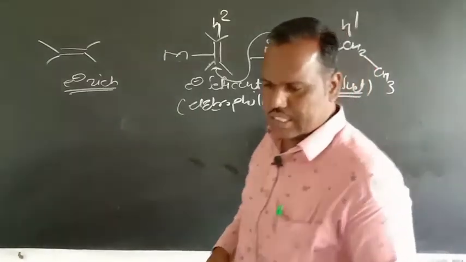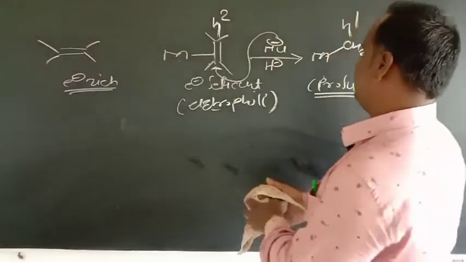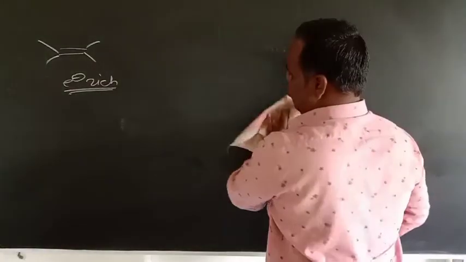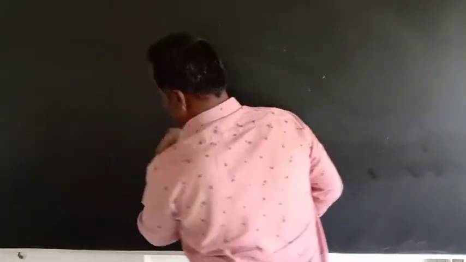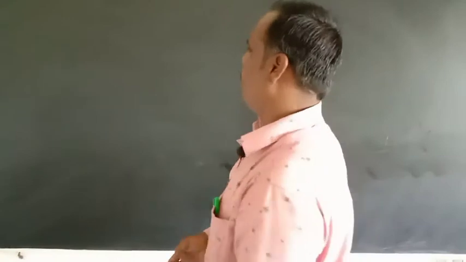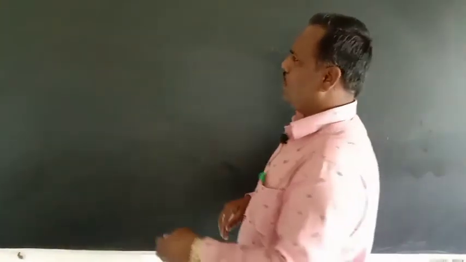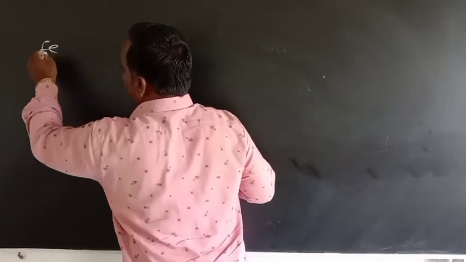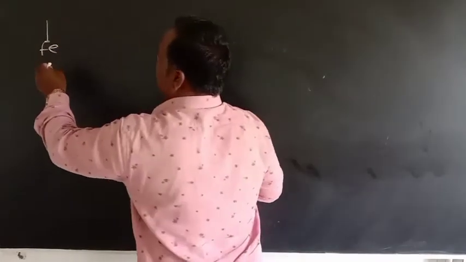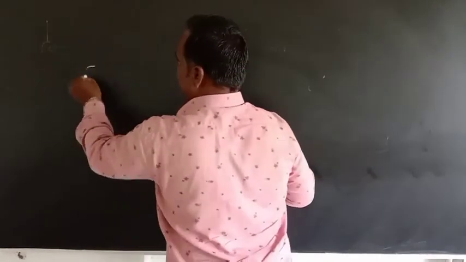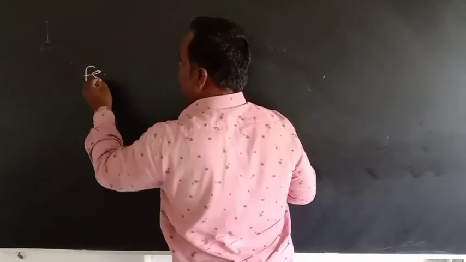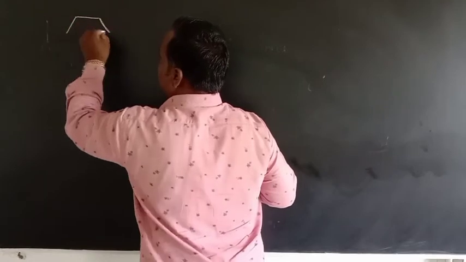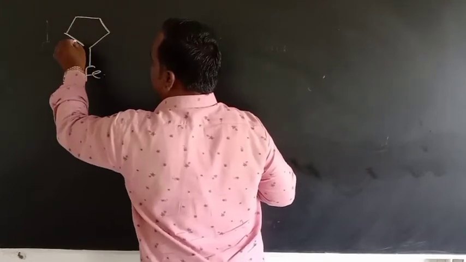So let us discuss some examples of nucleophilic attack on coordinated polyenes. Let us see the first example. The complex should be 18 electron. If you consider the first example, that is Fe, which is attached to the cyclopentadienyl ligand.